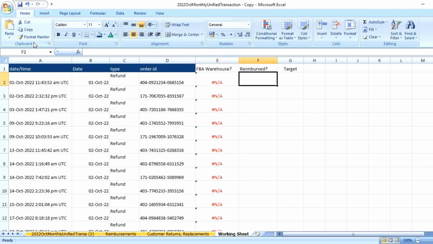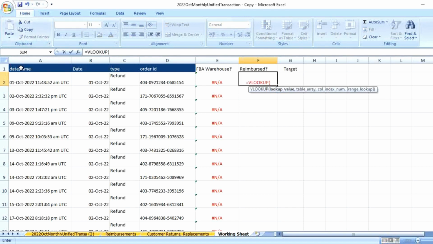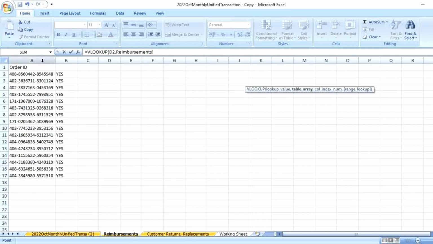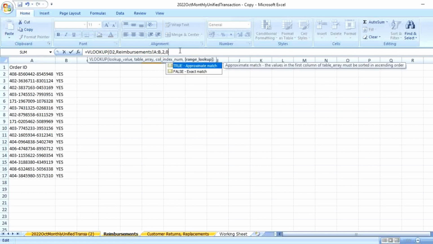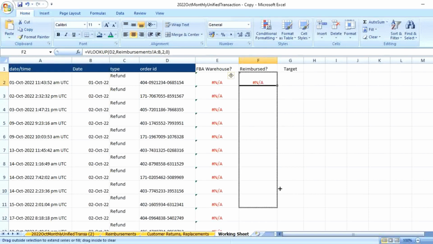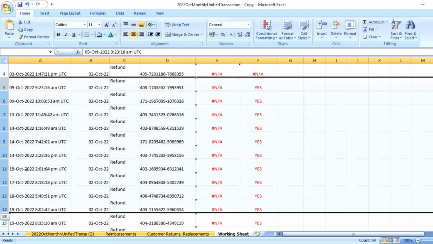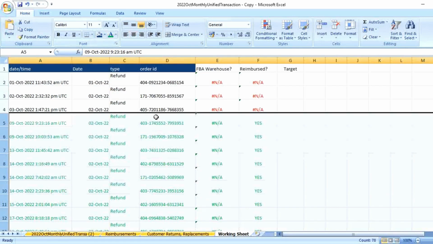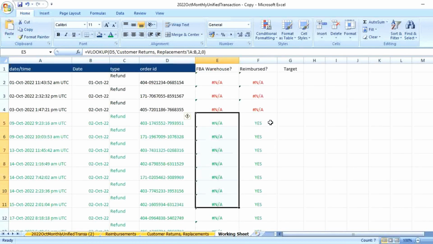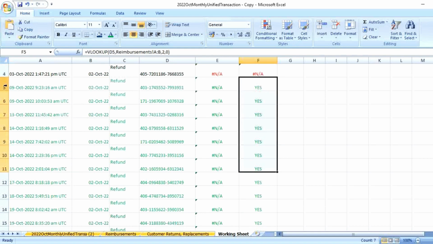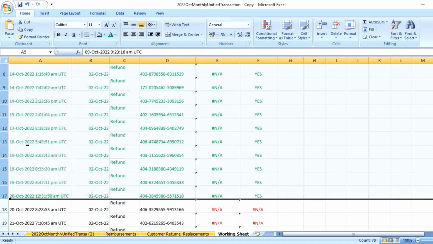Now if that is so, you need to understand if Amazon has reimbursed you or not. In order to check if I received any reimbursement, I'll once again cross check this data, this time with my reimbursement report, because that is where I get to see if Amazon has paid me any money or not. When I applied a simple VLOOKUP formula, I see there are certain cases where Amazon has already reimbursed me. You see the ones which are in green, I did not receive the product in FBA warehouse, however I got my reimbursement, which means Amazon lost the product, and hence they also reimbursed me.